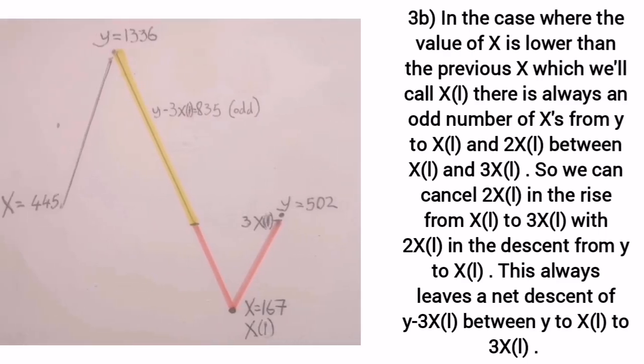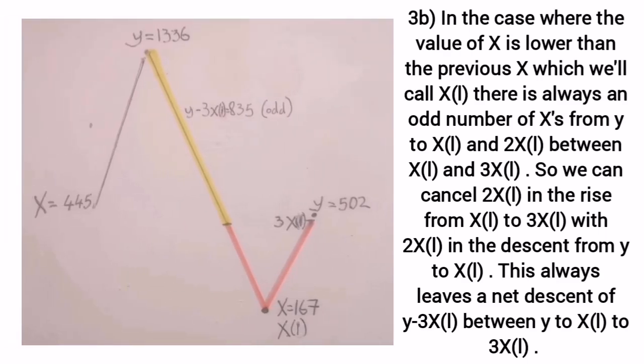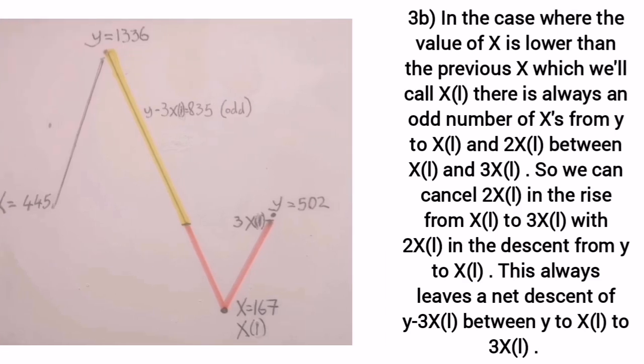3b. In the case where the value of x is lower than the previous x, which we'll call xl, there is always an odd number of x's from y to xl and 2xl between xl and 3xl. So we can cancel 2xl in the rise from xl to 3xl with 2xl in the descent from y to xl. This always leaves a net descent of y minus 3xl between y to xl to 3xl.